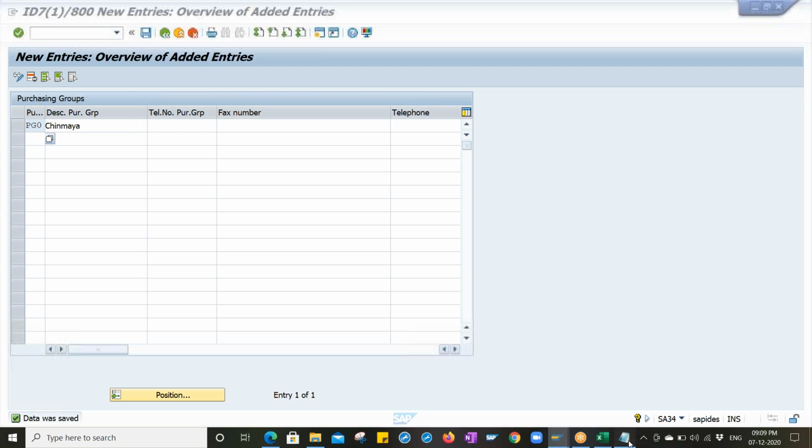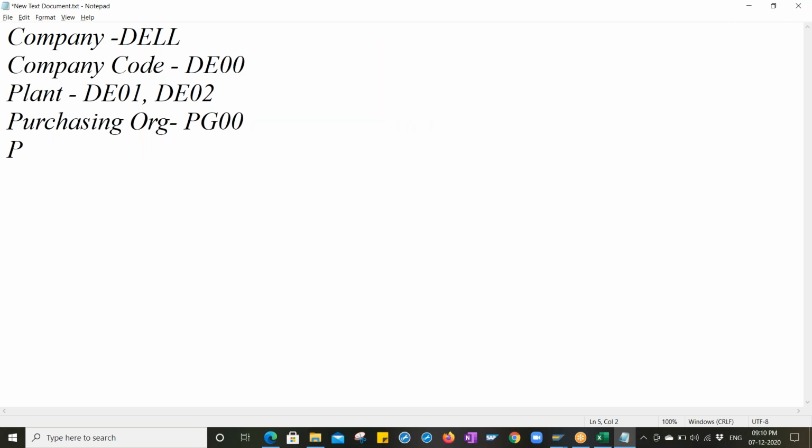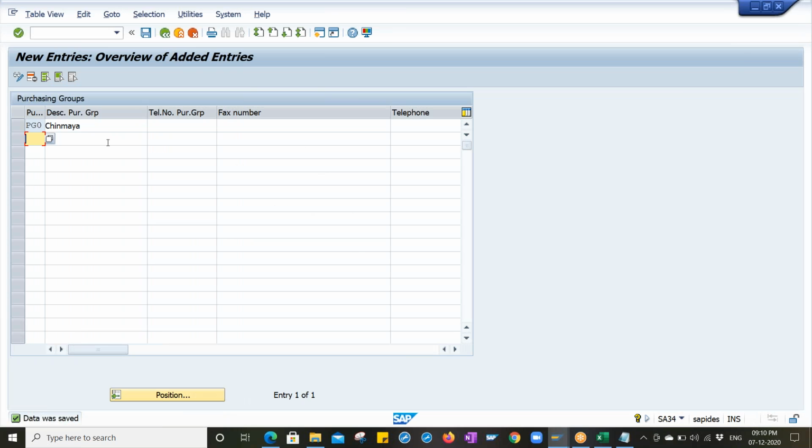So what is the purchasing group then? PG0, right? This is a purchasing group. Purchasing group is an individual thing. The system will not allow assignments, so there are no options to assign to the company code, the plant or the purchasing organizations. There are no assignments. We just have to create it. Whenever it is required in master data or transaction data, we can use it.